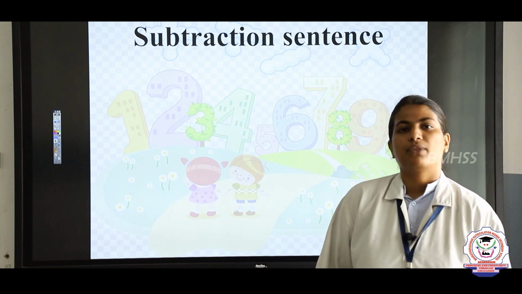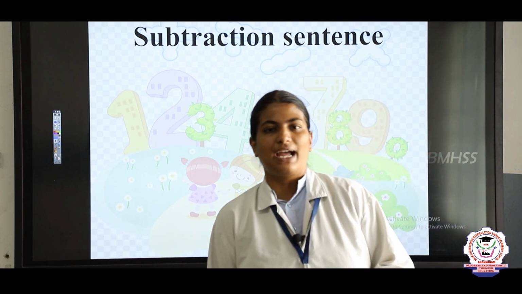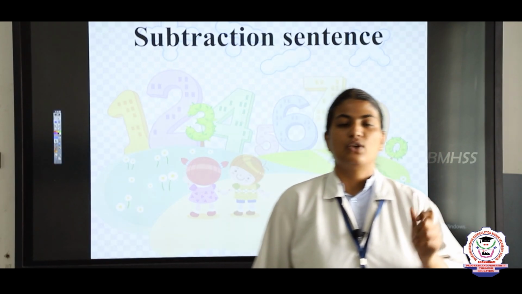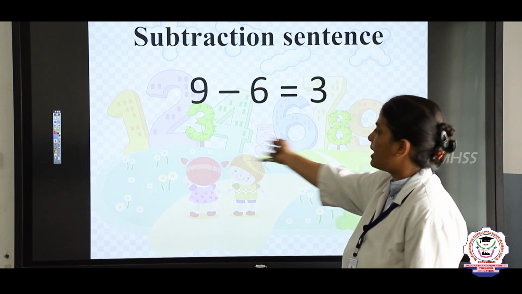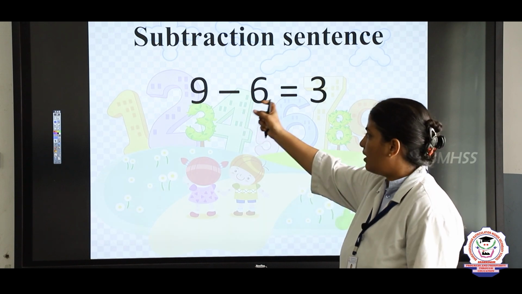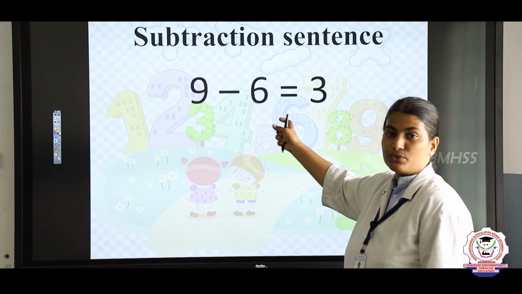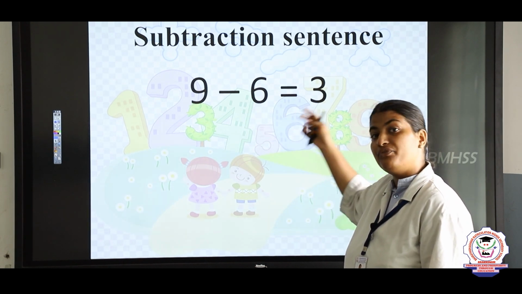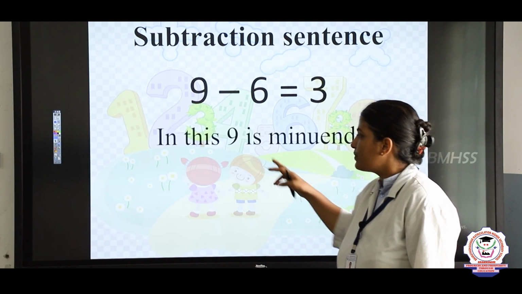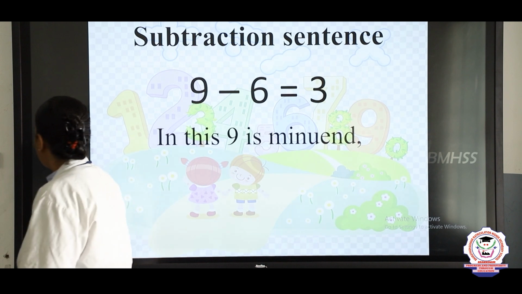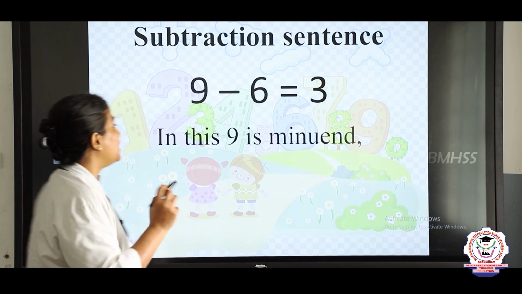Okay, children, in subtraction you have a subtraction sentence. So, when we write the numbers, this is known as a subtraction sentence. From 9 we are going to subtract 6 and the difference which we have got is 3. In this, 9 is known as the minuend.